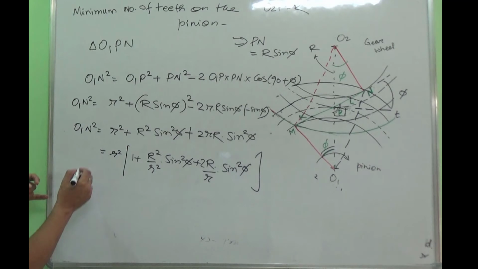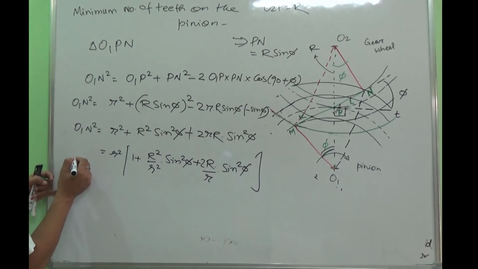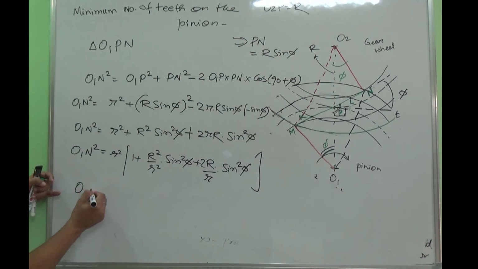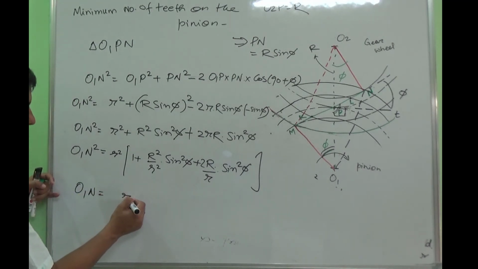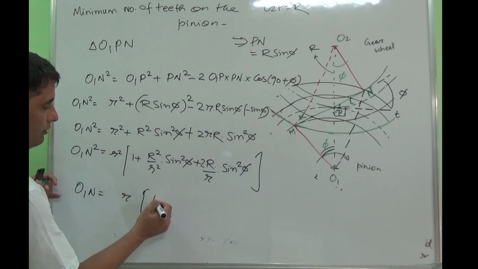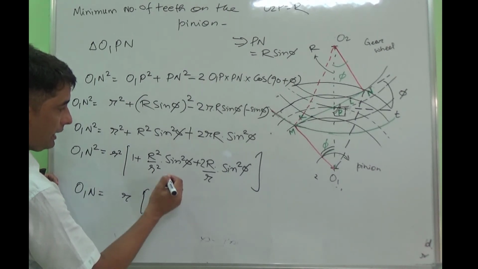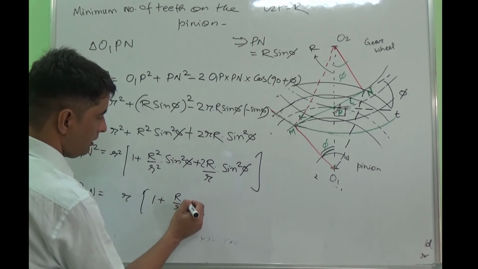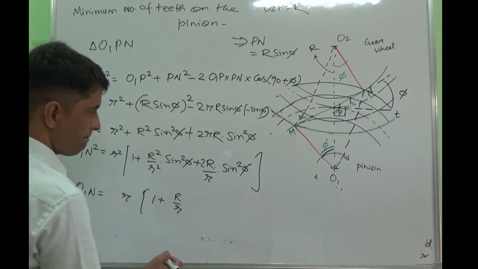So this becomes O1N square, right? O1N square. If I write O1N, then it becomes small r in bracket 1 plus, and if I take out capital R by r common, right?